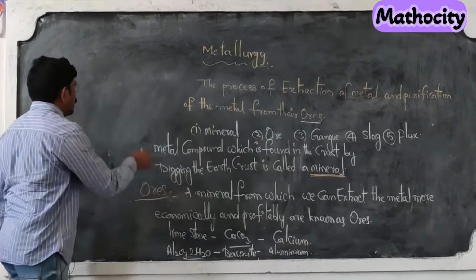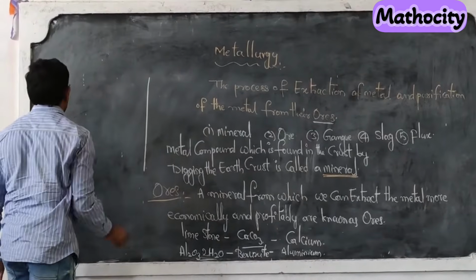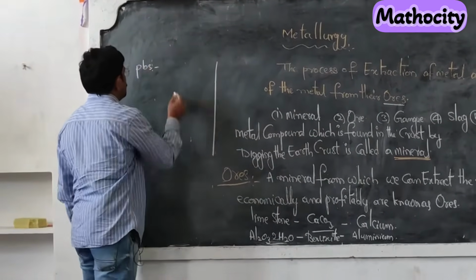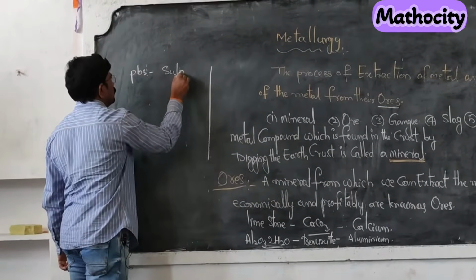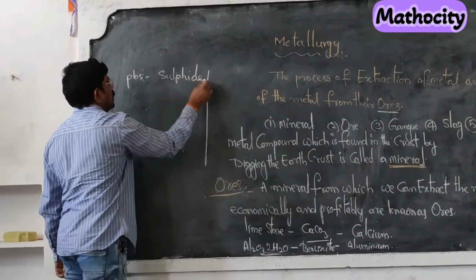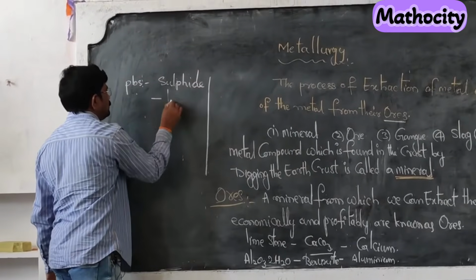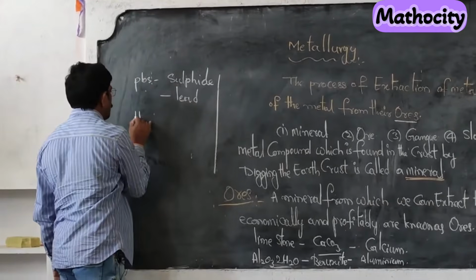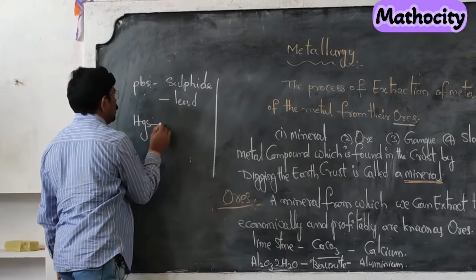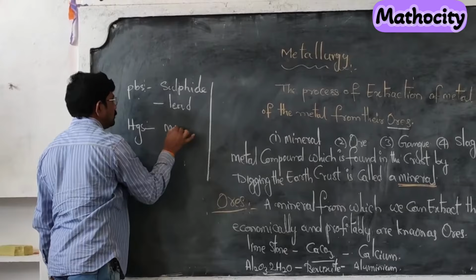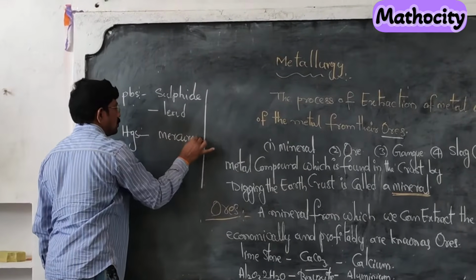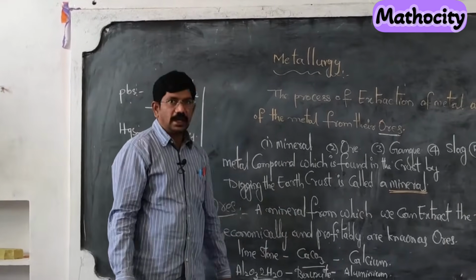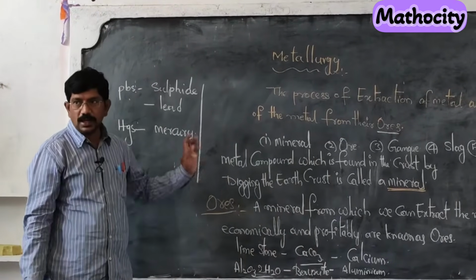Okay, next come to the next point. Here I will give an example. Galena, lead sulfide. It is the ore of lead. Next, you take the case of mercuric sulfide. It is the ore of, what is that? Mercury. Are you clear? Okay, there are carbonate ores and sulfide ores. Are you clear about that one?